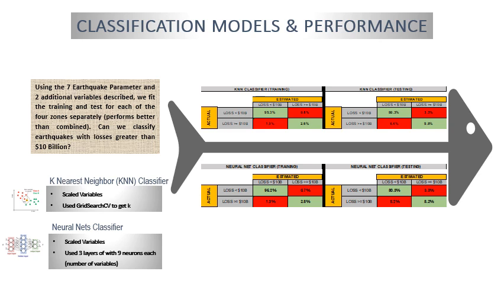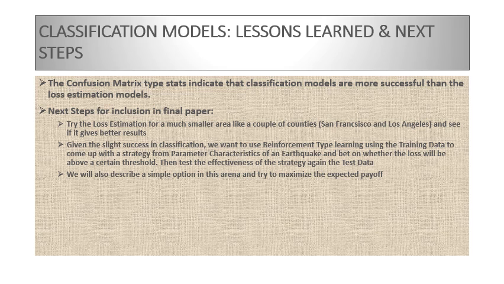These are the confusion matrices of KNN on the test set. As you can see, even though the red regions are not great because there's cross classification, there's still hope because in the green areas, there's quite a high probability. So it was not like the minus 100% plus 100% case, but this is a much better scenario. So classification works in that scenario. Classification models are more successful than the loss estimation models that we have tested.